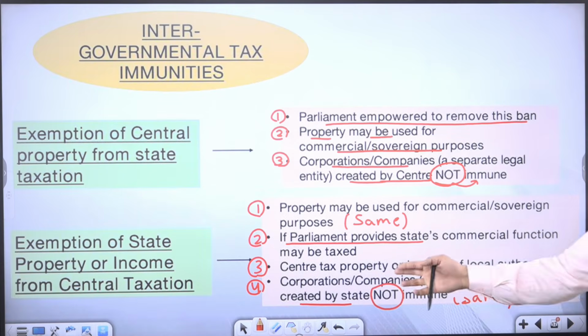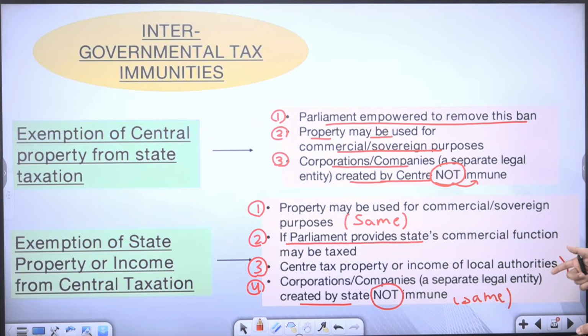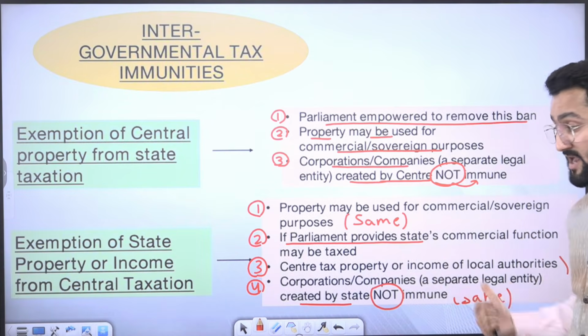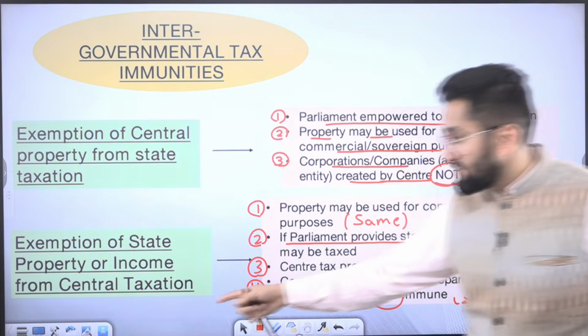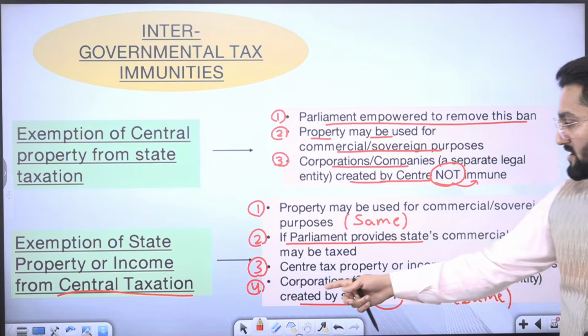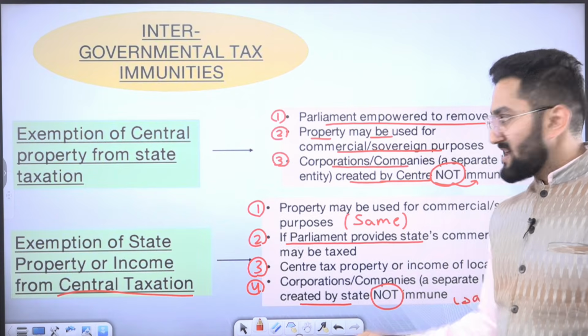Center tax on property or income of local authorities: local authorities are exempted, means they have immunity from central taxation, okay? Corporation companies are not going to have immunity, okay? So I hope this is clear.